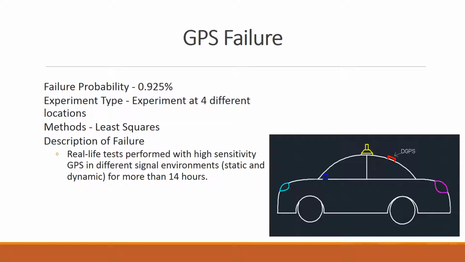Next is GPS failure, where the probability of failure is 0.925%. We got this number from another source, which used experiments from 4 different locations. The data was analyzed using the least squares method, and the tests were performed with high-sensitive GPS in different signal environments for more than 14 hours.